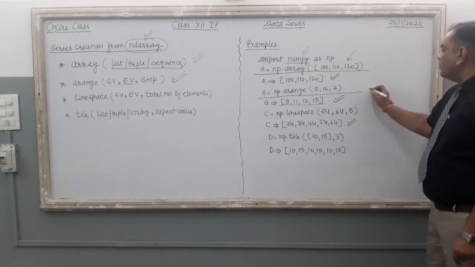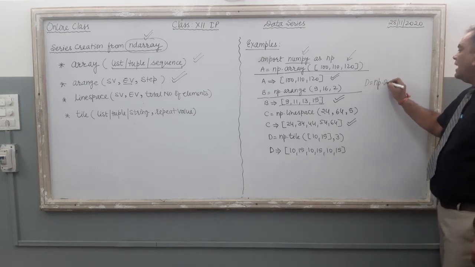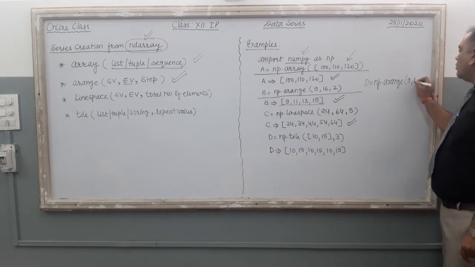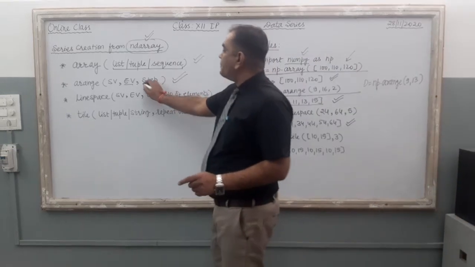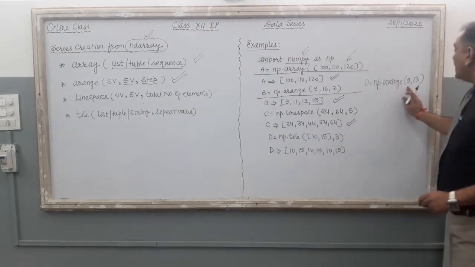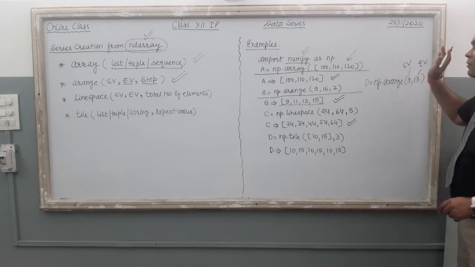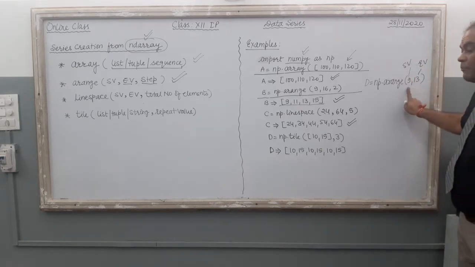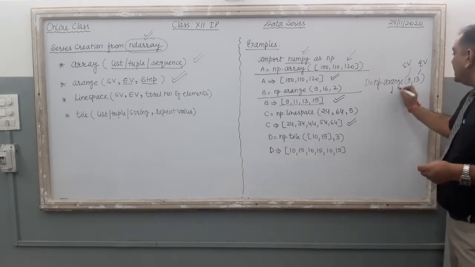If I give this, suppose d equal to np.arange(9, 13), I removed the step. I can skip this step option, it is optional. If I remove it, just see, 9, 13: it is the start value and it is the end value. If I remove the step from here, the computer will take the step as 1 automatically, and by this the array is created.